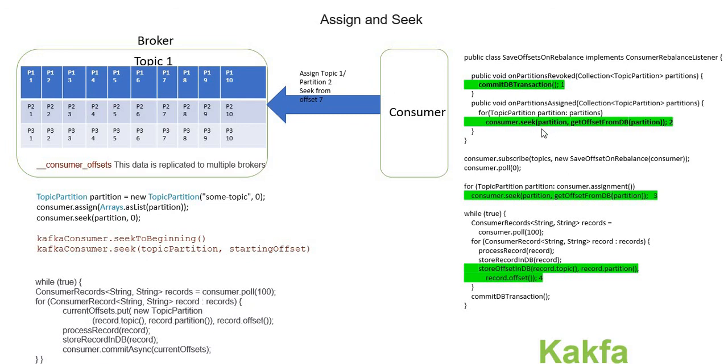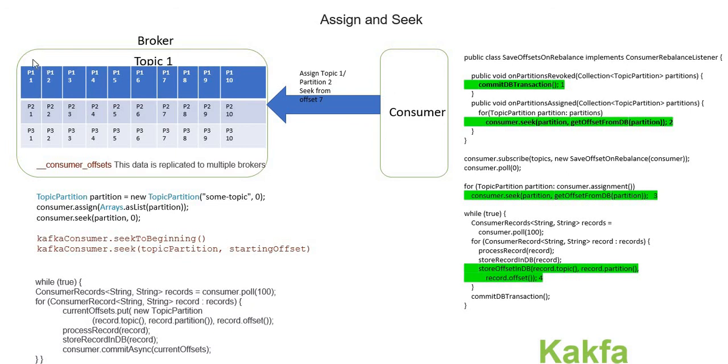But there are cases where, irrespective of the scenario, we always want to start from the beginning. We can use seek to beginning. Or there is a scenario where we never care about data loss. In that case there is another method called seek to end.